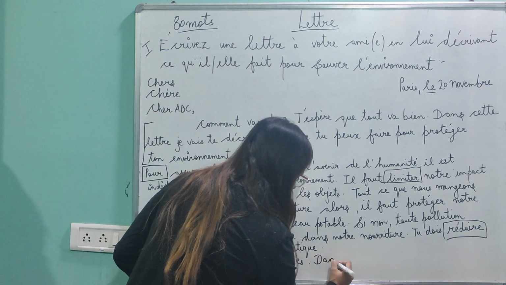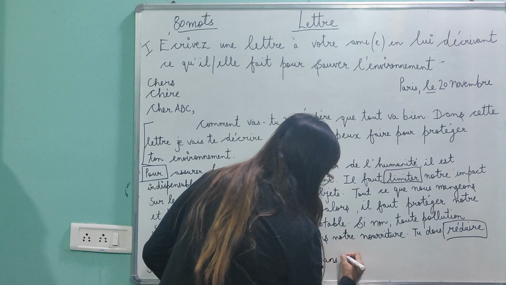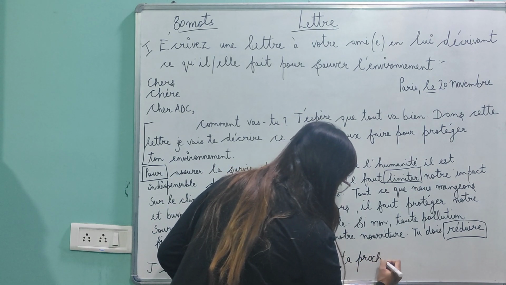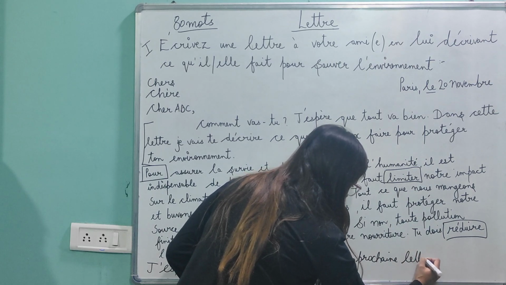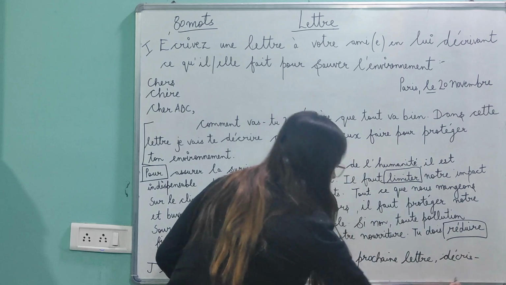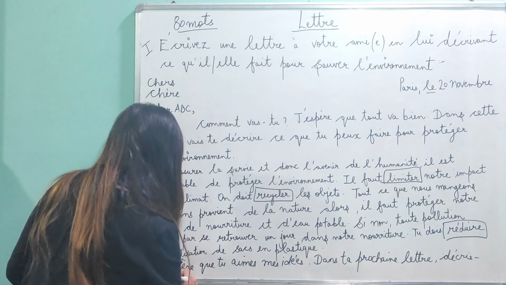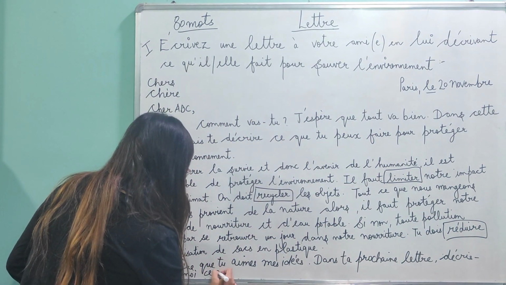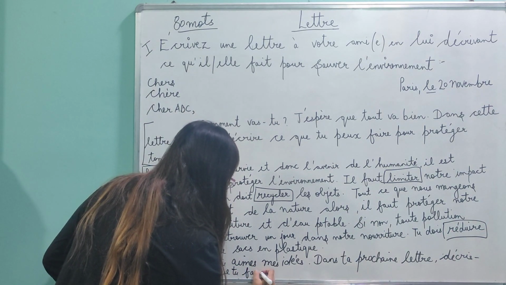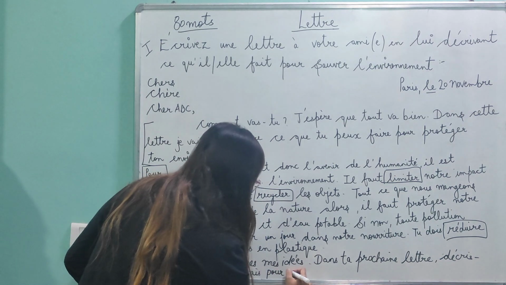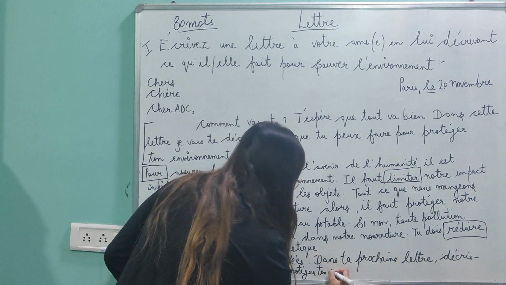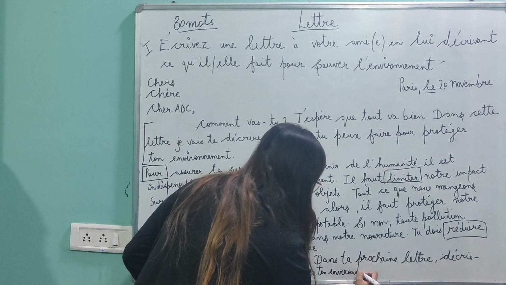Dans ta prochaine lettre, décris-moi ce que tu fais pour protéger ton environment, okay?